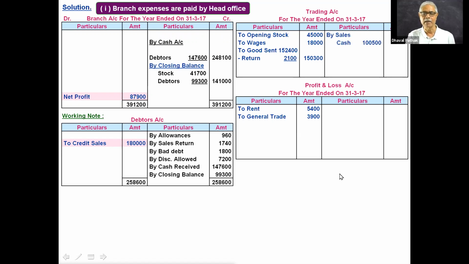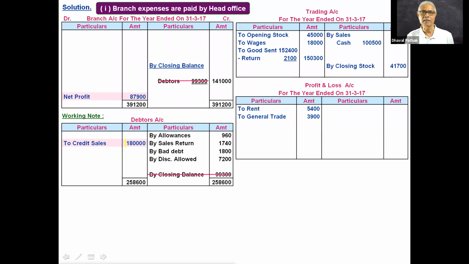Collection from debtors 1,47,600, it will not appear in trading and profit and loss account. Closing stock, credit side of trading account. Debtors closing balance will not appear in this trading and profit and loss account.